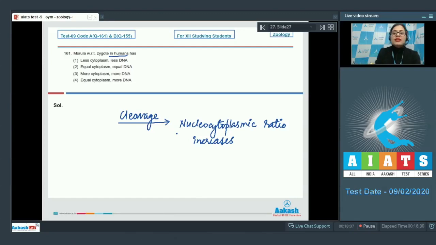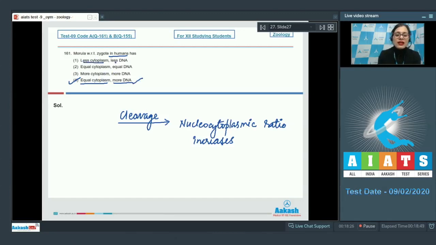So, cytoplasm nearly remains unchanged, but the genetic content, that is DNA, increases as many folds as the number of cells in the morula stage. So, the correct answer to this question is option number 4. Equal cytoplasm but more DNA is the correct answer. Let's discuss the rest of the options.